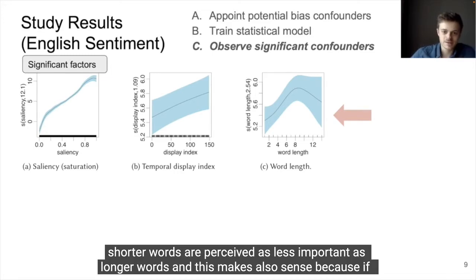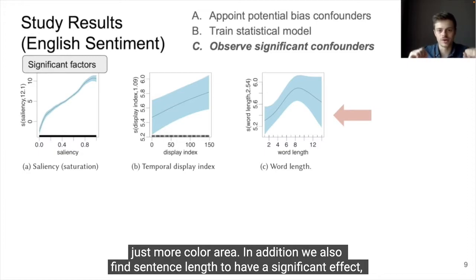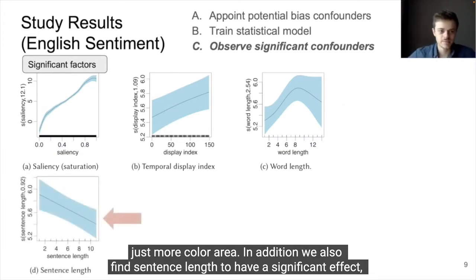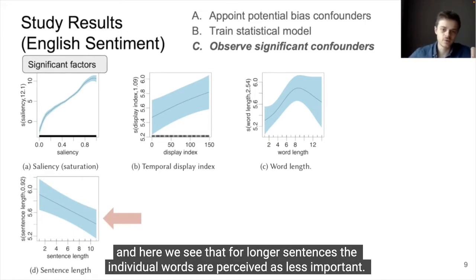And this also makes sense because if you think about a visualization, longer words just have a broader visualization area and therefore are just more color area. In addition, we also find sentence length to have a significant effect. And here we see that for longer sentences, the individual words are perceived as less important.